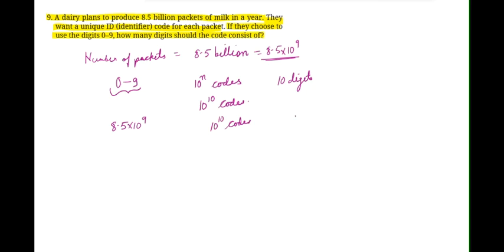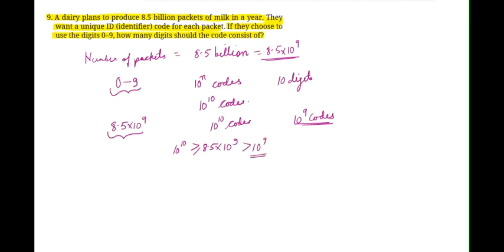Because if I say that I make only 10 to the power of 9 codes, then this will not be sufficient for naming or for identifying each of the products of 8.5 into 10 to the power of 9. So the smallest number of the codes that can be produced is 10 to the power of 10 codes. Why? Because 10 to the power of 10 is greater than or equal to 8.5 into 10 to the power of 9, while 8.5 into 10 to the power of 9 is greater than 10 to the power of 9.